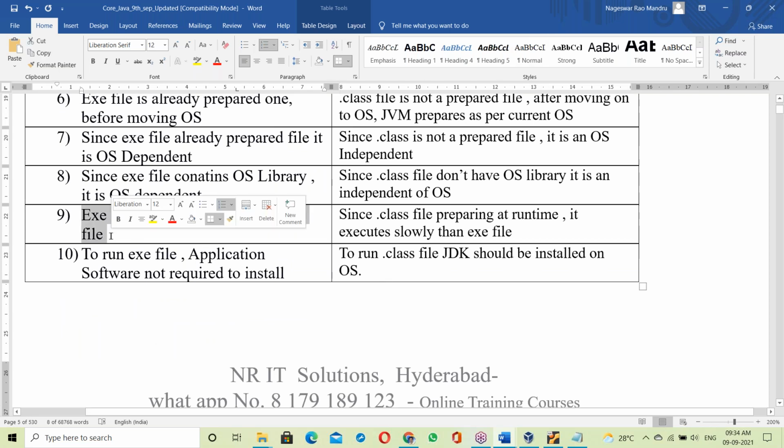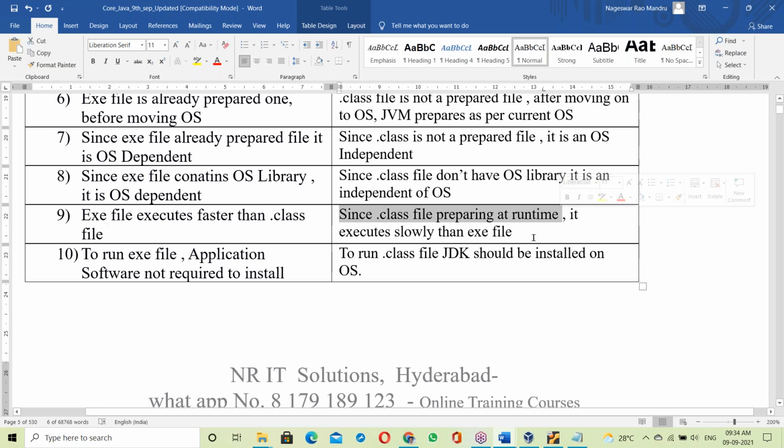An exe file executes faster than a dot class file. The reason is that an exe file is an already prepared file, directly executing. Java's dot class file is prepared at runtime. Preparing means linking the Java program with various libraries and running. Linking at runtime means time taken for linking.